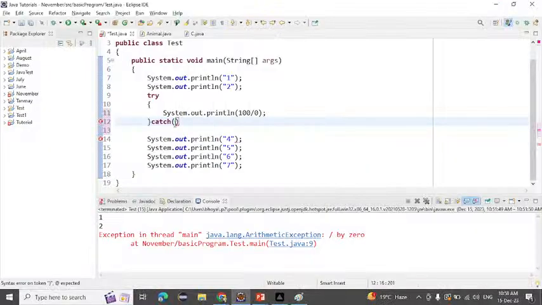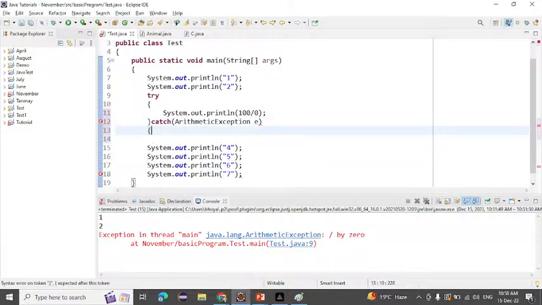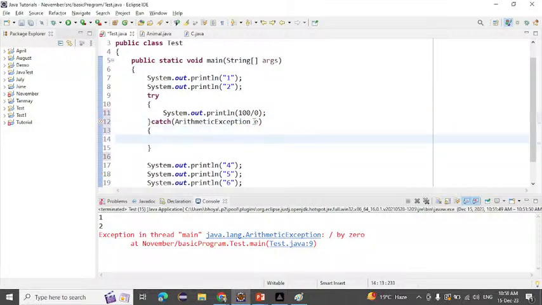Now, knowing that the arithmetic exception will come, I will simply write ArithmeticException. With the help of the ArithmeticException, I have to write a reference variable. After that, if an exception occurs, we have to print something. So I am writing System.out.println, and here I am writing "cannot divide by 0".